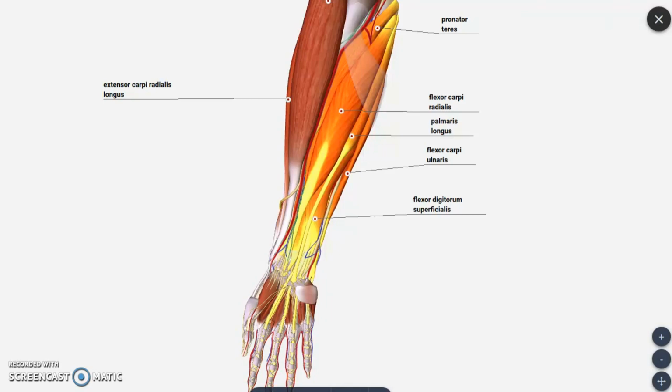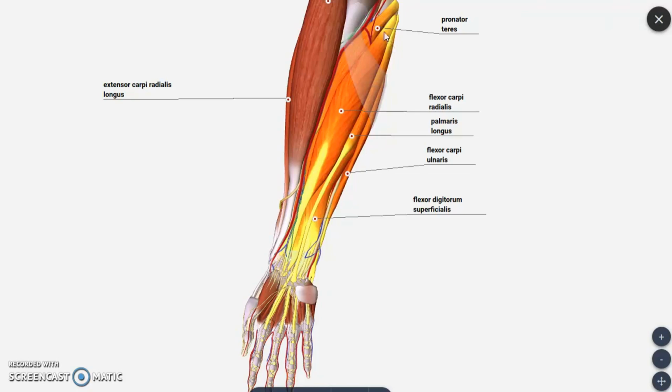Before going into the details of the muscles, you have to know how we can demarcate the anterior compartment and the posterior compartment. Talking about the muscles of the forearm region in the anterior compartment, the highlighted muscles which you are viewing will all come under the anterior compartment of forearm muscles. You can remember this in orientation from lateral to medial.